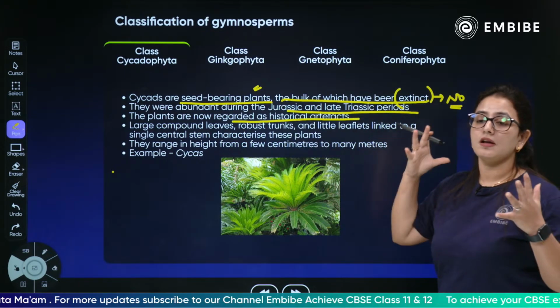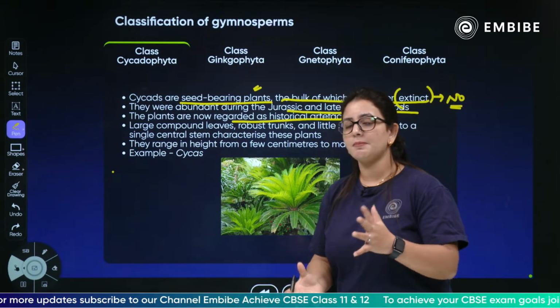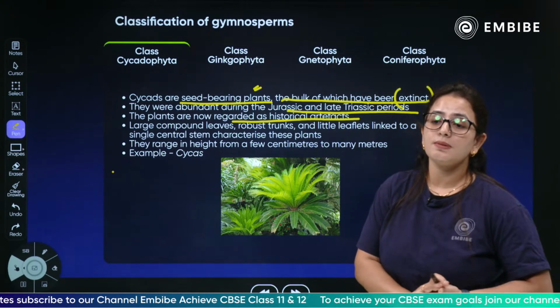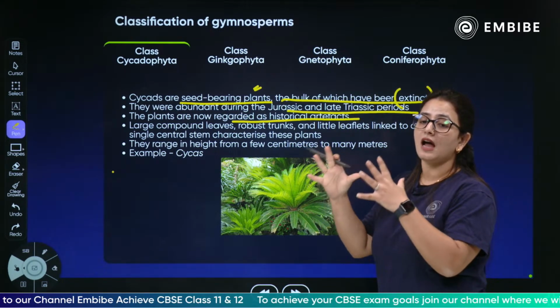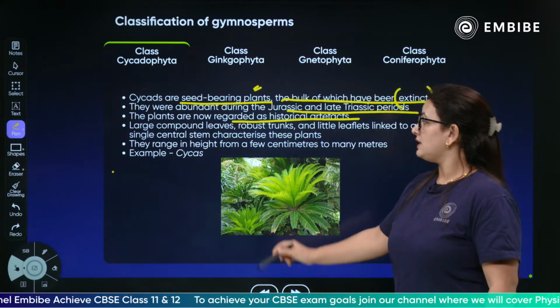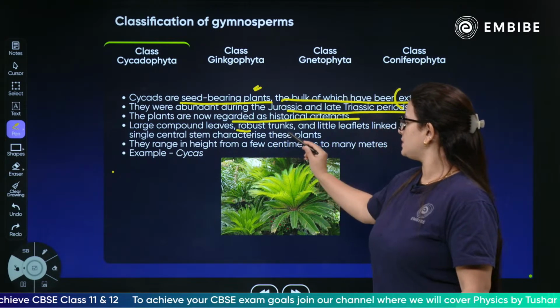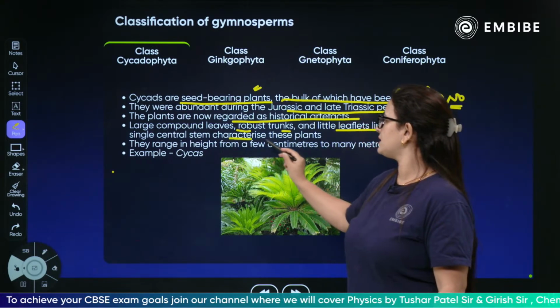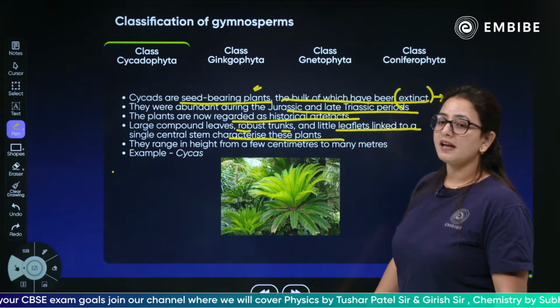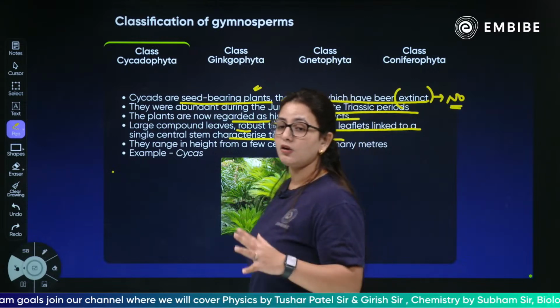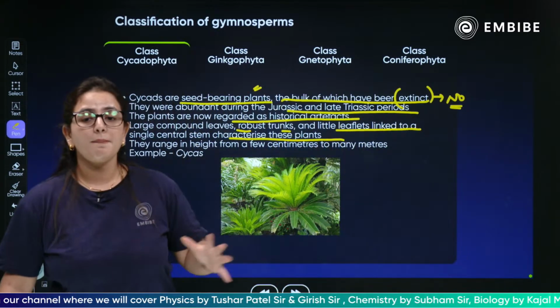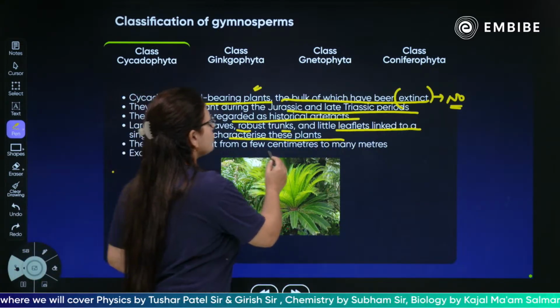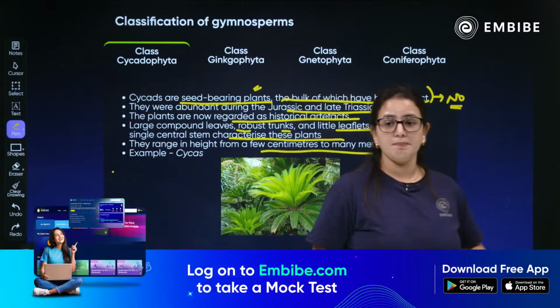The plants which belong to the Cycadophyta resemble historical artifacts. They have large compound leaves, a robust trunk, and little leaflets linked to the central stem. The height of these plants ranges from a few centimeters to many meters.